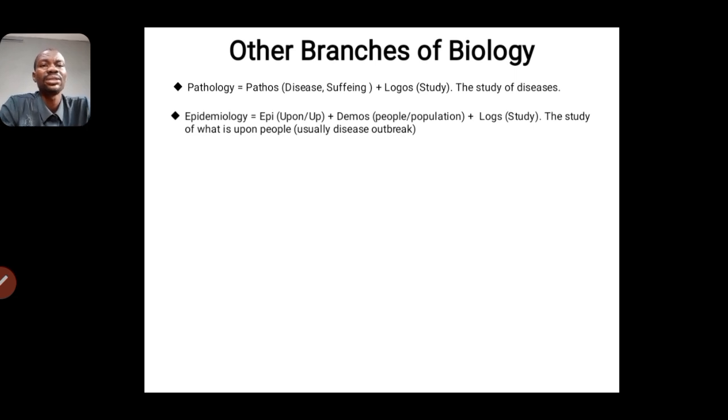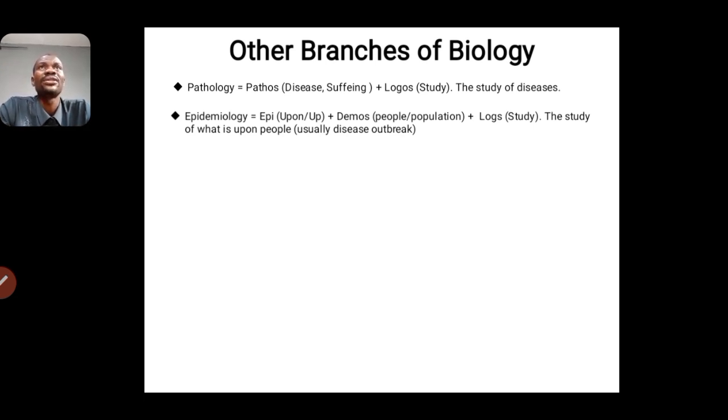It can be a certain group of people, a particular town or particular geographical area. It can also be a country. It can also affect the whole world. So in this case, if it is just within a particular location, we say we have an epidemic.